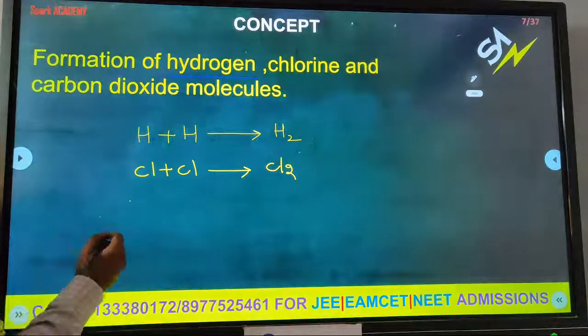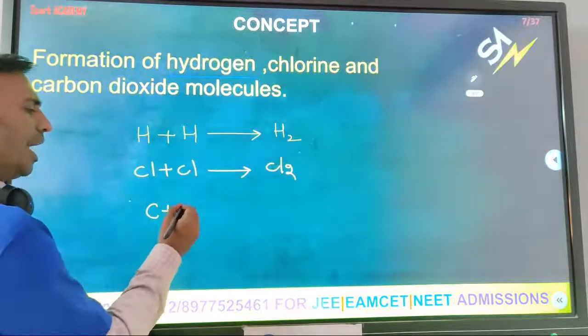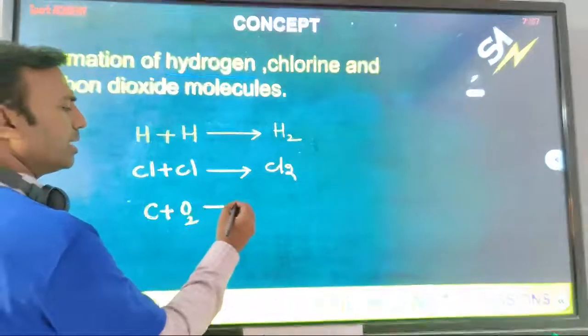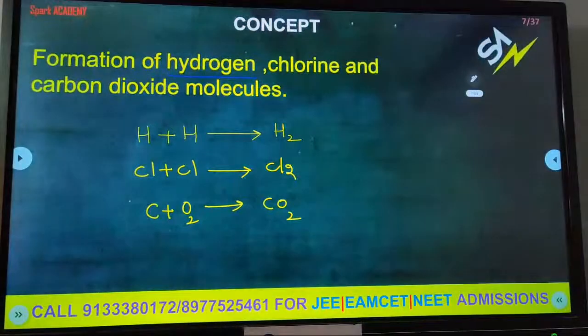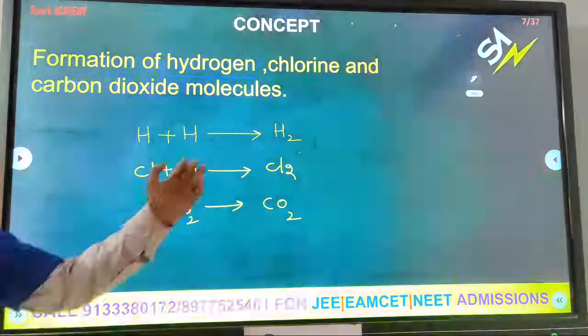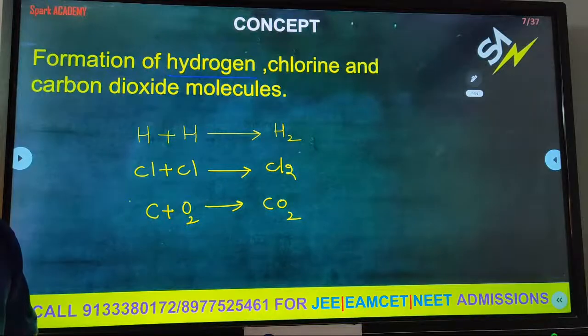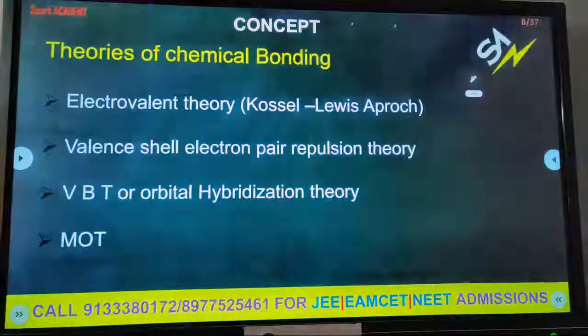Same way, carbon and oxygen give carbon dioxide. So atoms are less stable compared with their molecules. When they combine, what do they give? Energy. They release energy along with formation of molecules like H2, Cl2, CO2.